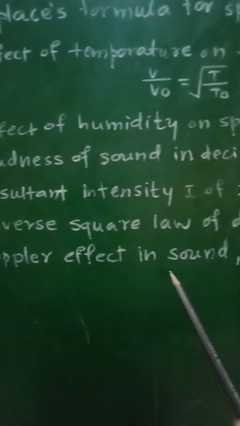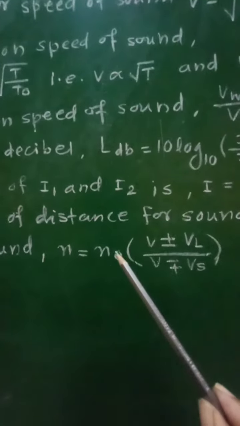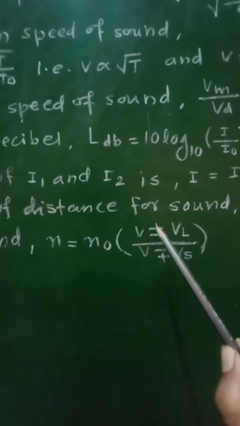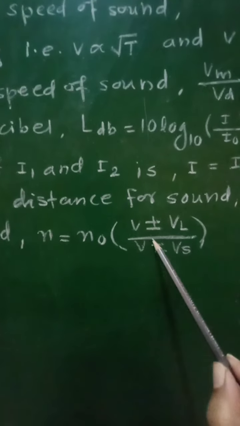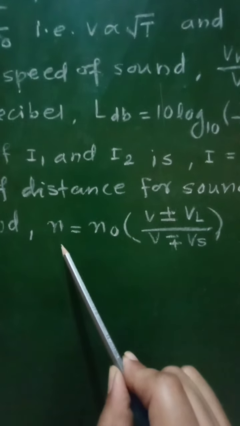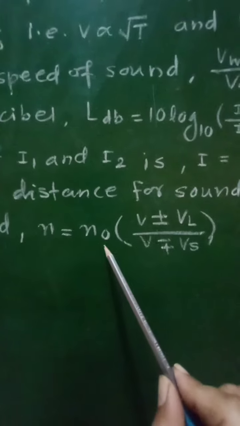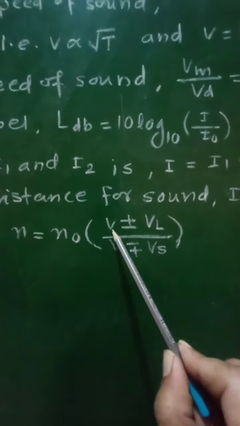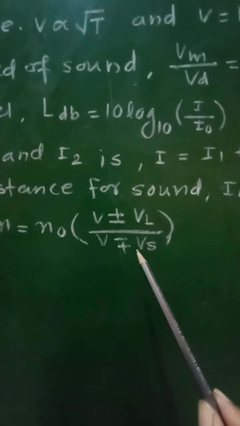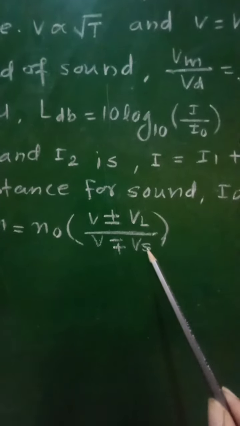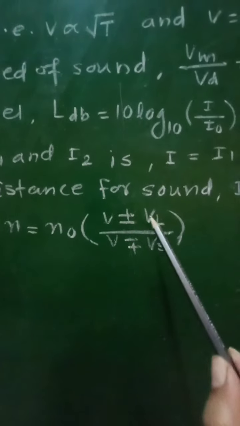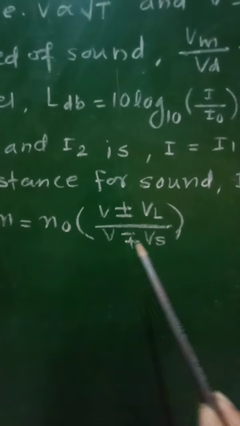Doppler effect in sound, which gives the apparent change in frequency of sound, that is n is equal to n0 into v plus minus vL upon v minus plus vS, where n represents apparent frequency, n0 represents original frequency of sound, v is velocity of sound in air, vL is velocity of the listener, and vS is the velocity of the source of sound.